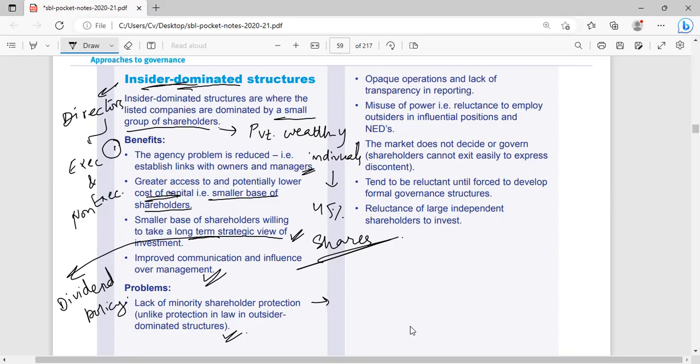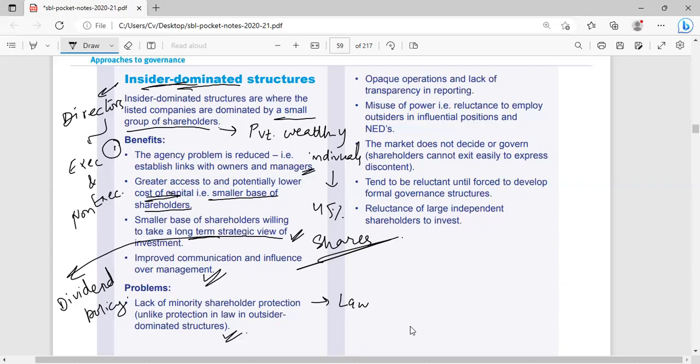Although law provides protection to non-controlling interest or minority shareholders, directors or influential shareholders of the company cannot make any decision which will affect the interest of non-controlling interest or minority shareholders. Opaque operations and lack of transparency in reporting.